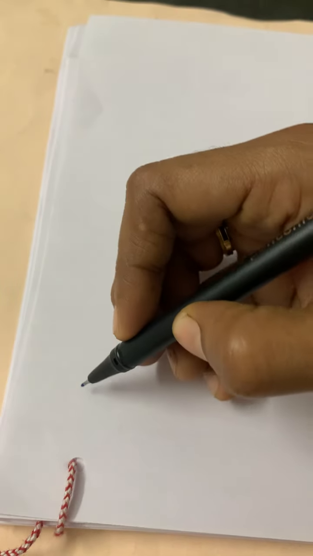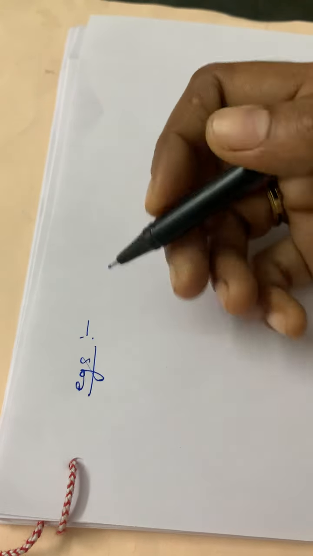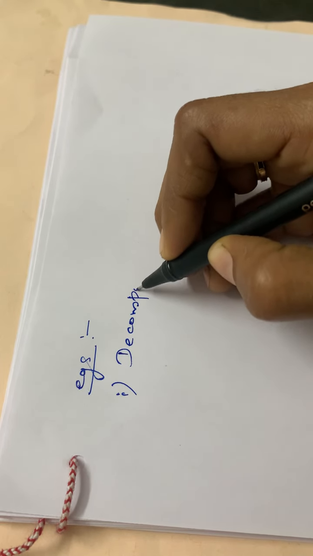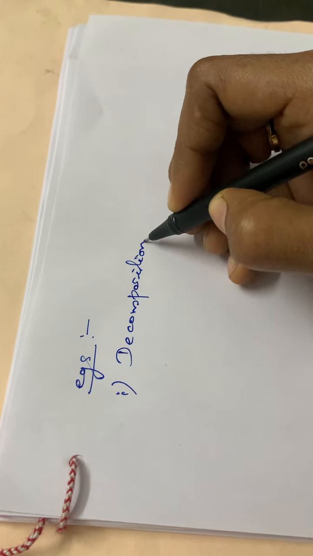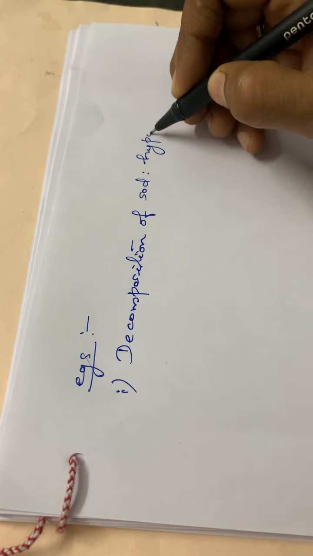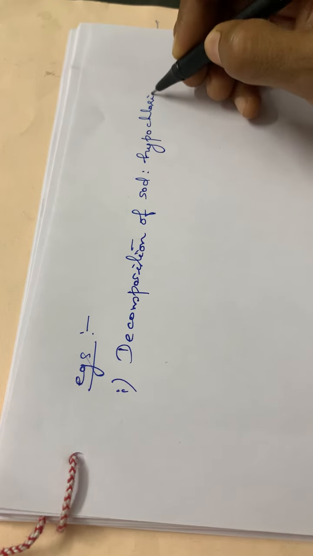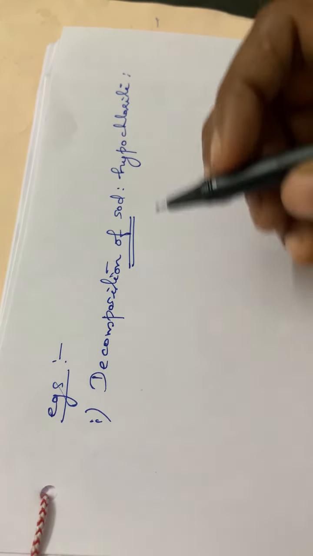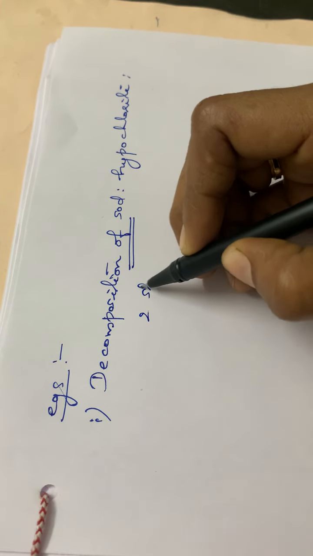Then 1 or 2 examples you have to study. Examples of consecutive reactions. The first one is the decomposition of sodium hypochlorite. This reaction involves 2 steps.